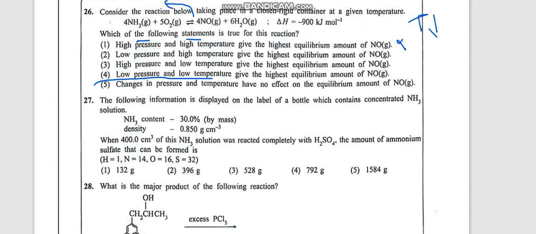Temperature should be decreased and pressure also should be decreased. If pressure is decreased, equilibrium moves to the side having more gases to increase the pressure. So you have more gases on the product side. Therefore the answer is obviously the fourth one. Low pressure and low temperature will give you the highest amount of NO gas.